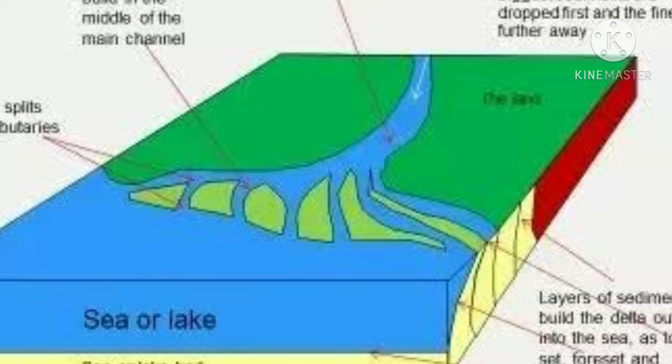and finally where the river meets the sea or the ocean, it forms a triangular shaped feature which looks like a fan, which looks like a triangle, so it is called delta. Ganga Brahmaputra delta, known as Sundarban delta, is the world's largest delta.